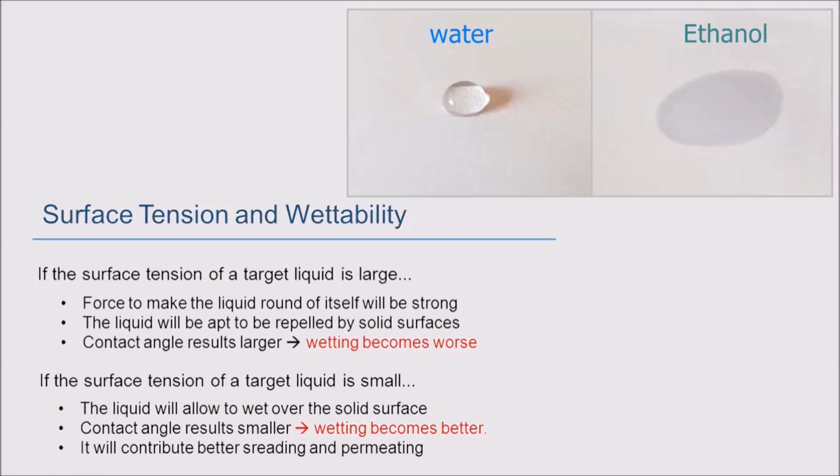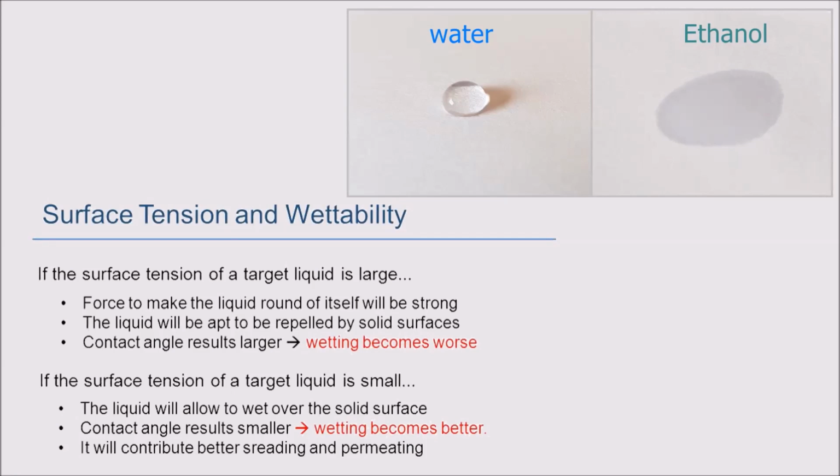When I put the drop of water on paper, it formed this kind of spherical shape. The ethanol spread immediately. It wasn't lying there as a liquid anymore; it was all absorbed by the paper. So surface tension, the tension in the water molecules, affects the wettability.